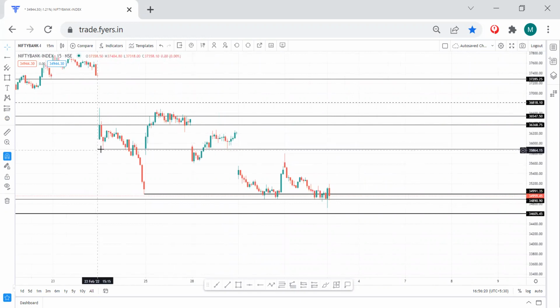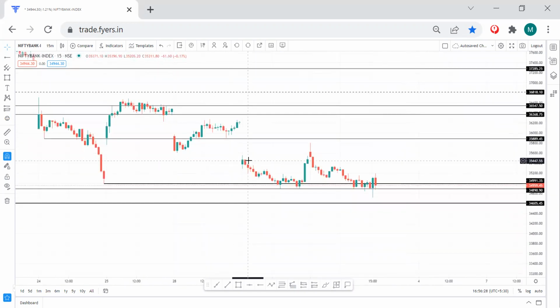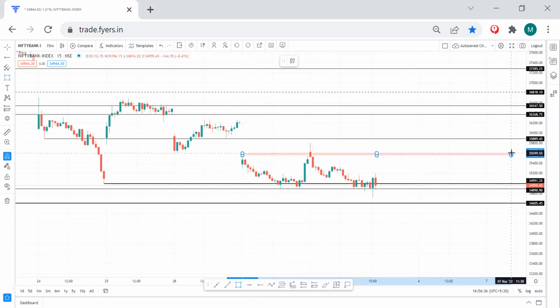We had our levels, this level which we discussed in one of the videos, that above this level the price will act as a support, and below this it will act as a resistance. So when the market opened gap down from here, this area will act as a resistance, as we discussed. If price is below it, this area will act as a resistance, and that's exactly what happened.